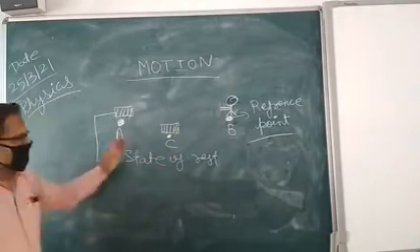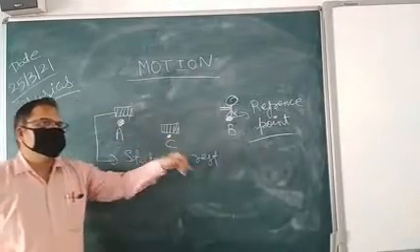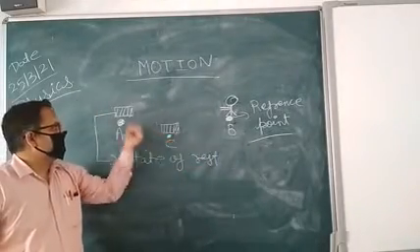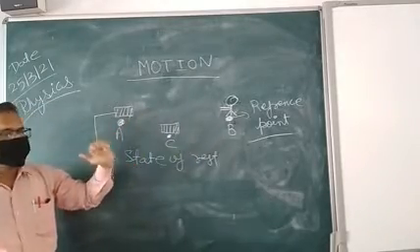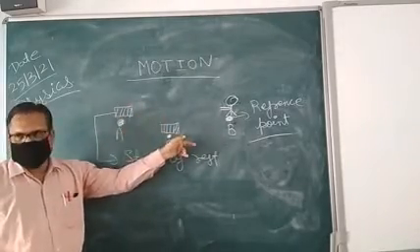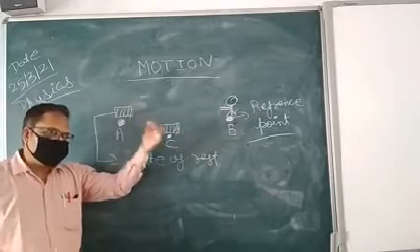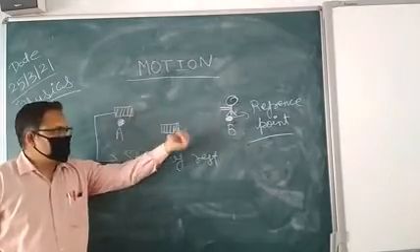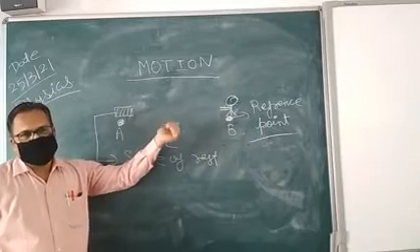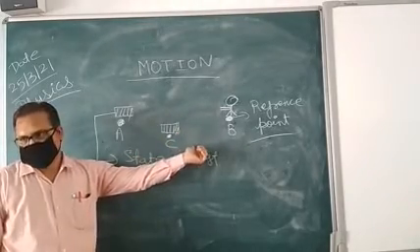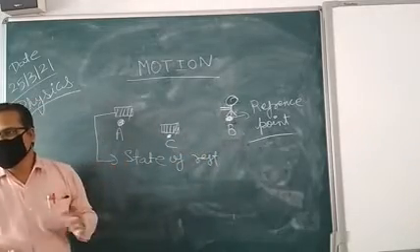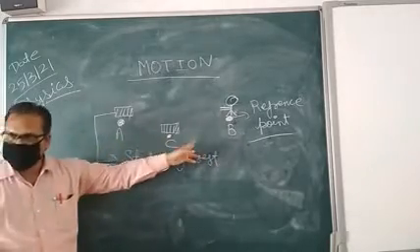Okay. 8:15 के बाद 8:20 को हमने ऑब्जर्व किया. What we observe is that this object has changed its position. So when it is changing its position, we will say that the body is in a state of motion. Without movement, it is not possible that it can change its position.